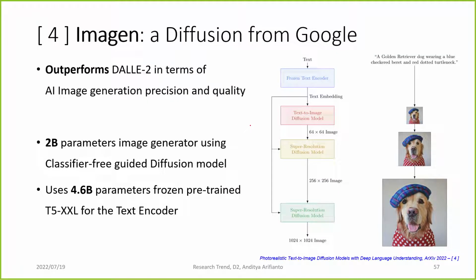Next, we have the contender, Imagen, a diffusion model from Google. They say that it outperforms DALL-E 2 in terms of AI image generation, precision, and quality. It is almost the same. So it's a 2 billion parameter image generator using classifier-free guided diffusion, so it really matches GLIDE. The difference here is that they use a much bigger transformer. They use T5-XXL, which is the biggest transformer Google has, a 4.6 billion parameter transformer, for the text encoder.